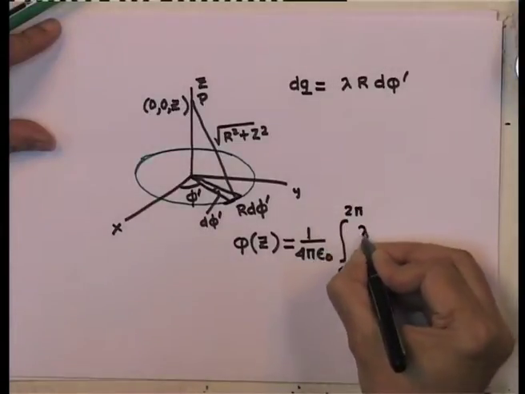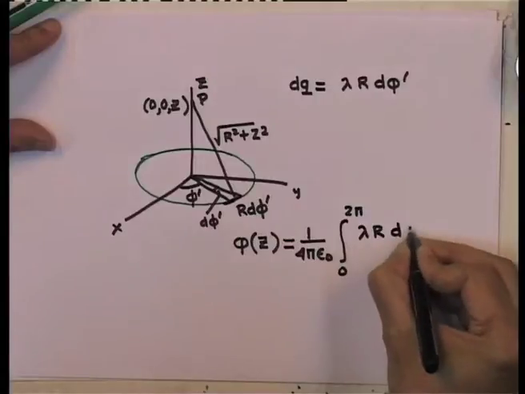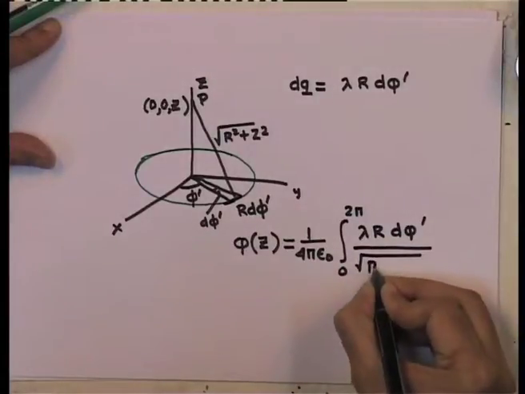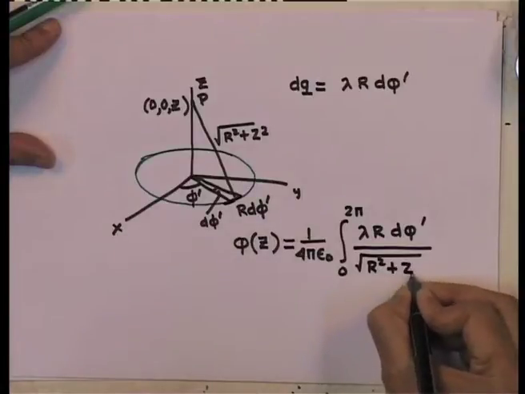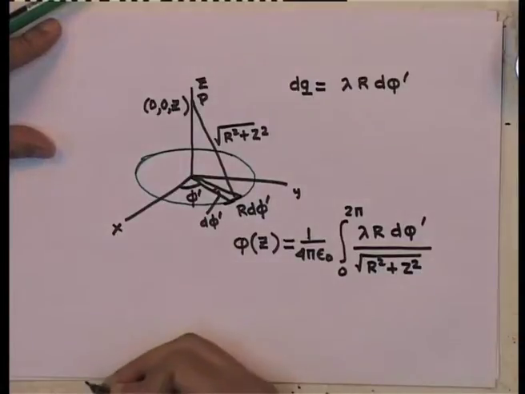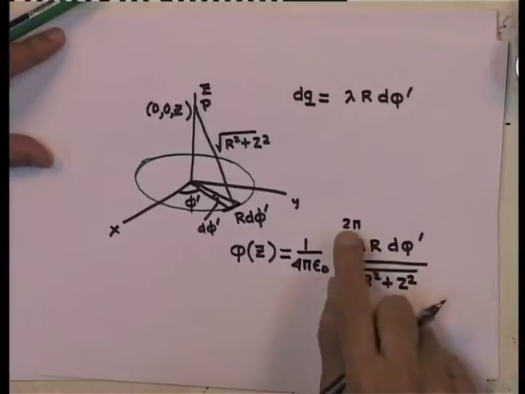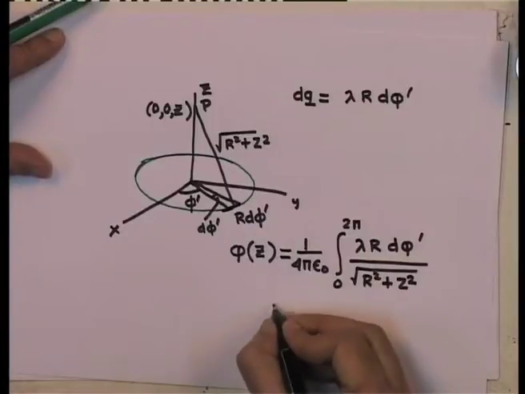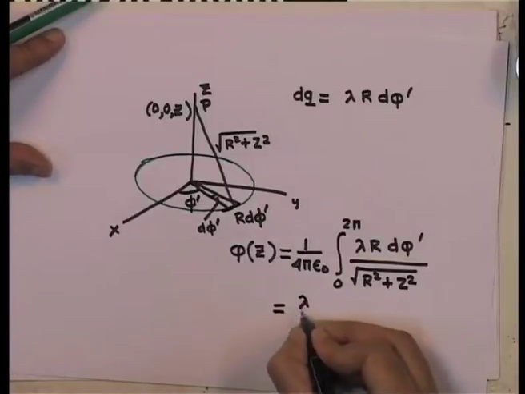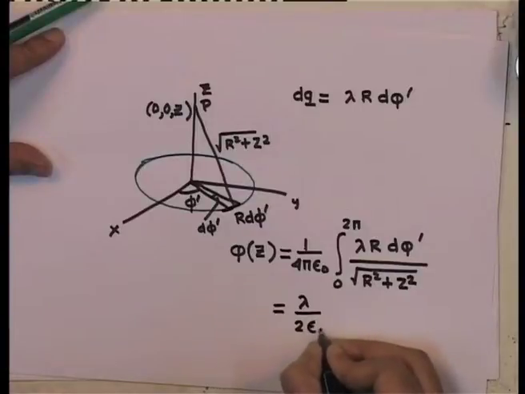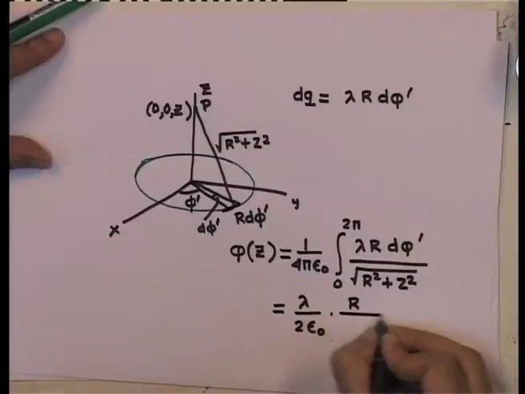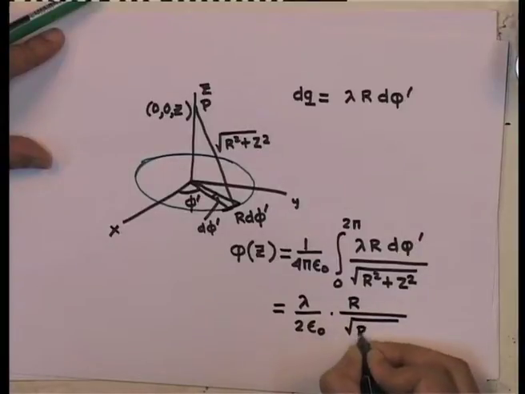So, I get lambda r d phi prime divided by root of r square plus z square. Now, notice that everything else here is constant other than the integration over d phi prime, which gives me 2 pi. Therefore, I get lambda over 2 epsilon 0 times r by square root of r square plus z square.